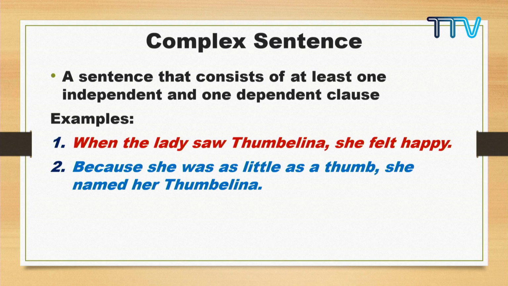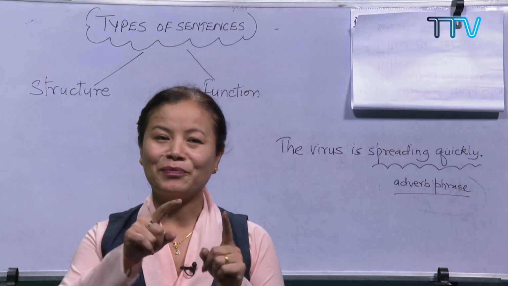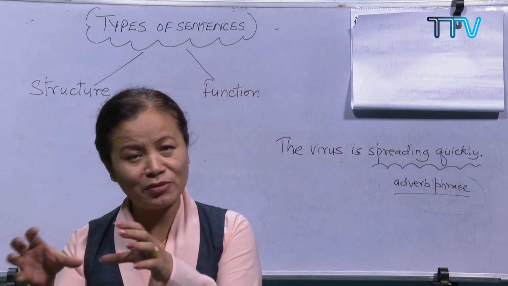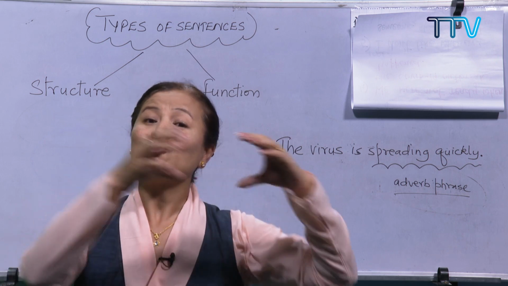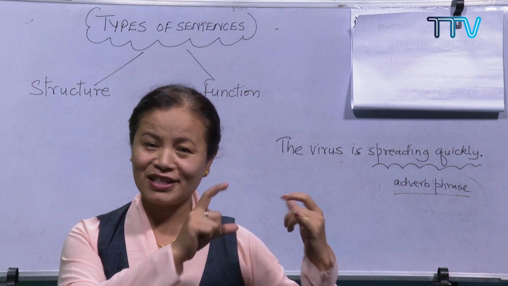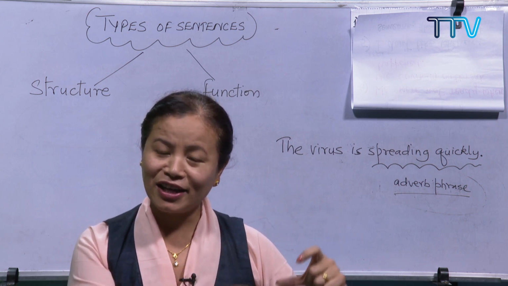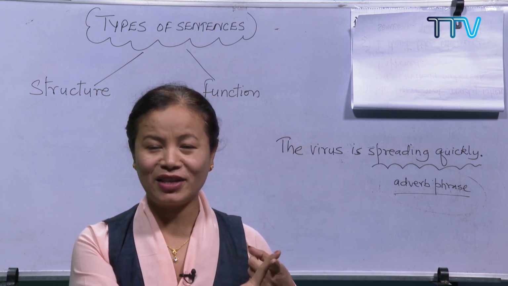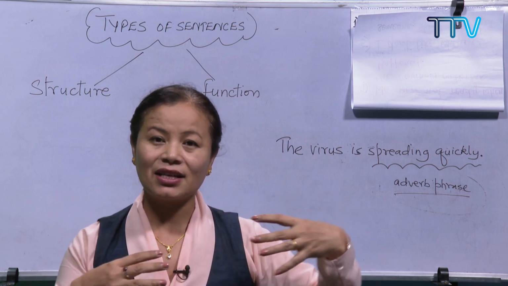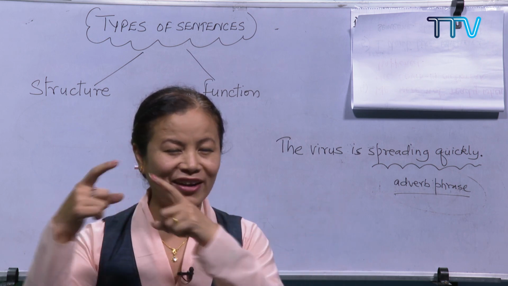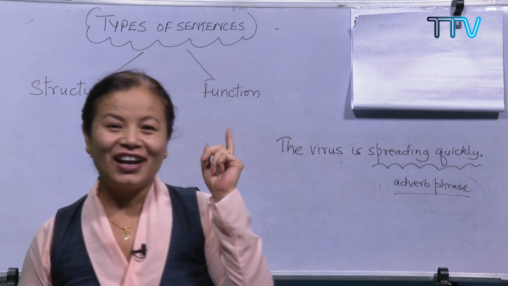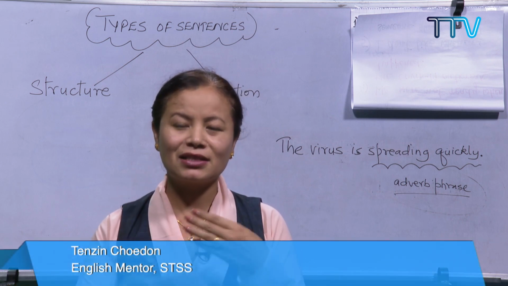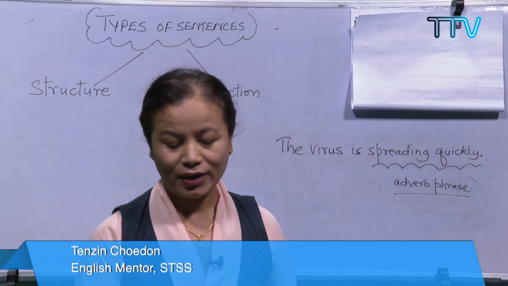So I hope you are getting it right. I am trying to connect the things. What you are learning now is a type of complex sentence. I'm trying to connect complex sentence to what you learned just before, clauses, independent and dependent clause, and to what you learned in the first session, simple sentence. So I'm just trying to connect things. A sort of wiring is happening in your brain. Independent clause, dependent clause. I'm just repeating this so that you can remember.